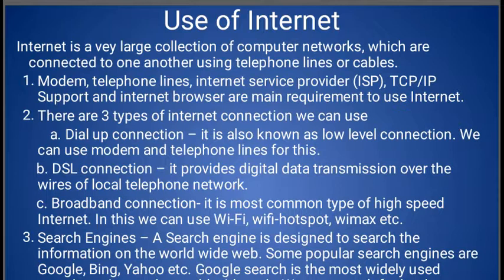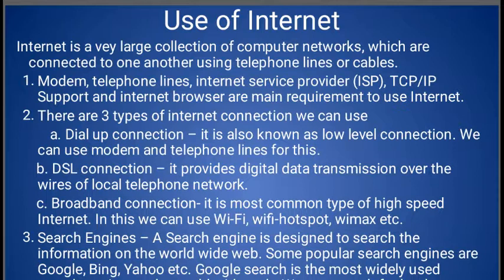But there are also many types of internet connection. There are three types of internet connection, so we can see. First, dial-up connection. Dial-up connection is known as a low level connection. We can use a modem and telephone line for this. We already discussed that when we use the internet using a telephone line, this is called a dial-up connection. So we must require a modem, telephone and computer, but this is a low level connection. The internet speed in dial-up connection is mostly slow.